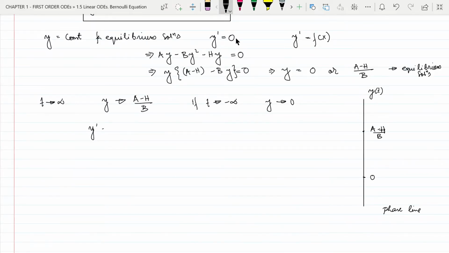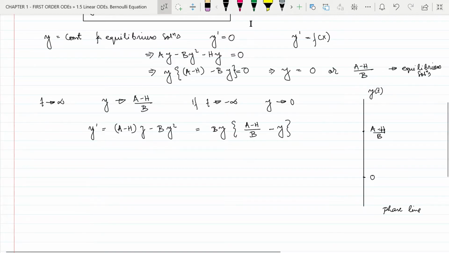The equation for y dash is a minus h y minus by square, and this right hand side can again be written as by multiplied by a minus h by b minus y, and this right hand side is equal to y dash.